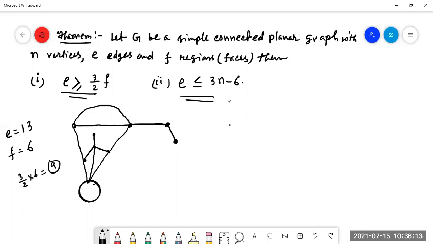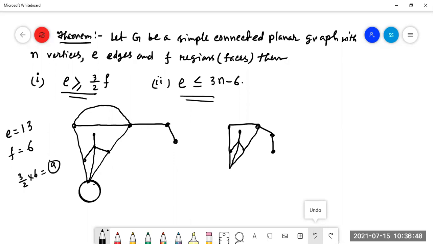But if we take this graph, then it is applicable, isn't it? Now this is a simple graph. There are no parallel edges, no loop, so it is a simple graph.